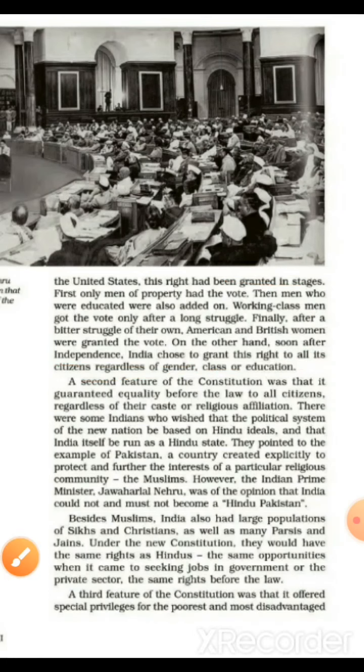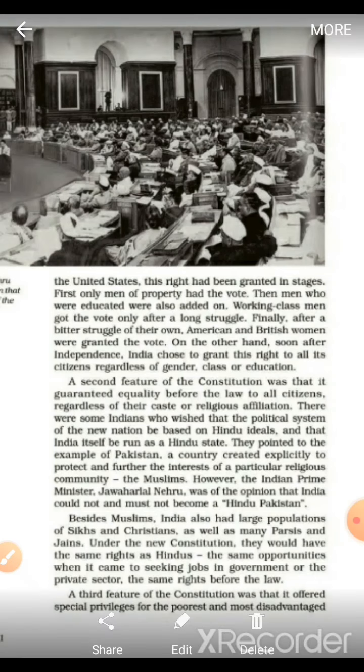A second feature of the Constitution was that it guaranteed equality before the law to all citizens, regardless of their caste or religious affiliation. There were some Indians who wished that the political system of the new nation be based on Hindu ideals and that India itself be run as a Hindu state. They pointed to the example of Pakistan, a country created explicitly to protect and further the interests of a particular religious community, the Muslims. However, the Indian Prime Minister Jawaharlal Nehru was of the opinion that India could not and must not become a Hindu Pakistan.